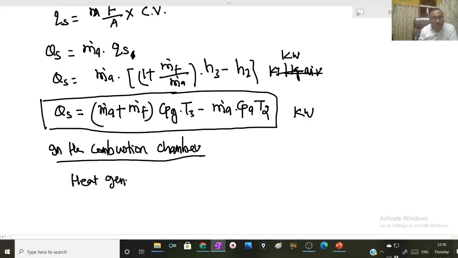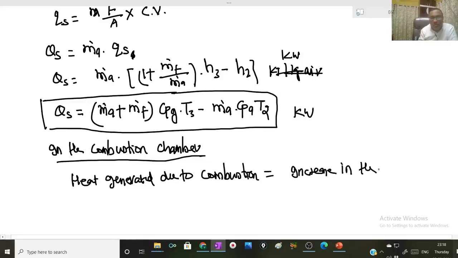Heat generated due to combustion in the combustion chamber is equal to the increase in the enthalpy of gas, in the combustion chamber under steady state condition, because turbine is a steady flow device.